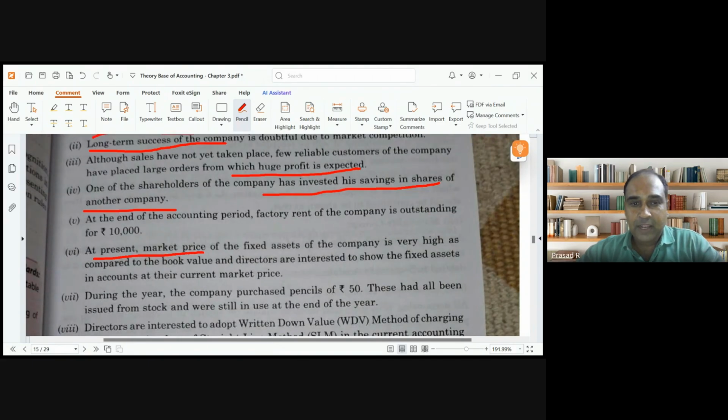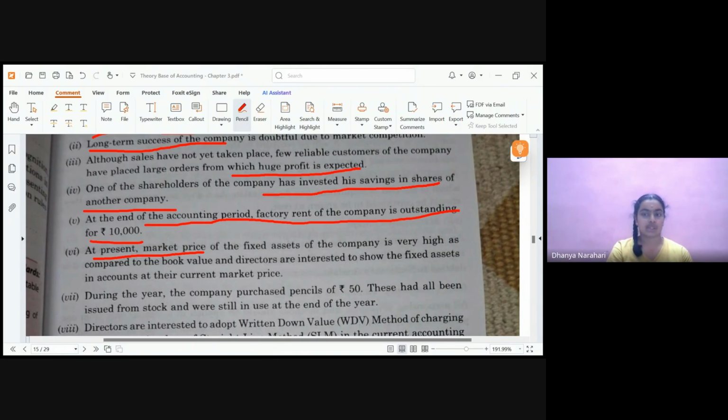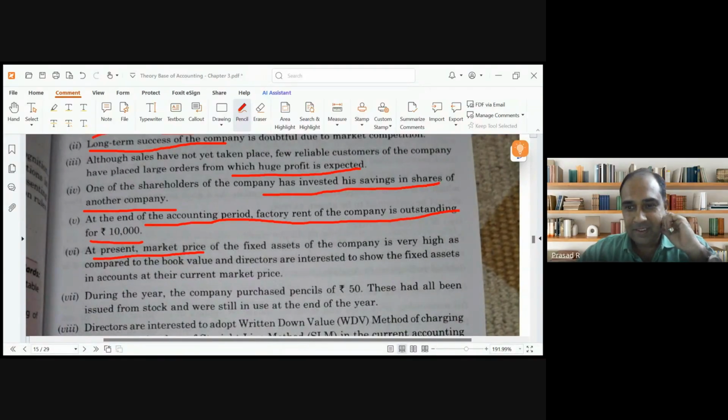At present, at the end of the accounting period, factory rent of the company is outstanding. Factory rent is outstanding for 10,000. Should I record it as rent or should I forget it? Accrual concept. Clear? Even if rent is outstanding, it is still an expense for the business.